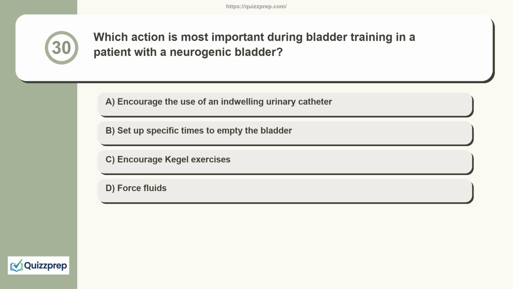Question 30. Which action is most important during bladder training in a patient with a neurogenic bladder? Encourage the use of an indwelling urinary catheter. Set up specific times to empty the bladder. Encourage Kegel exercises. Force fluids.